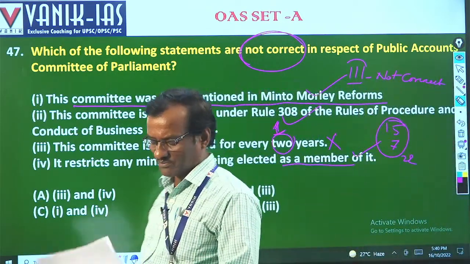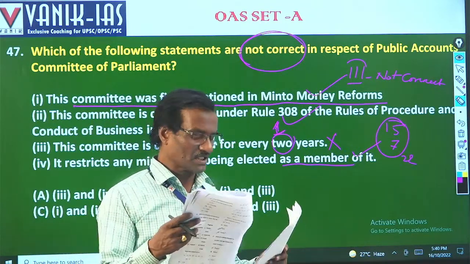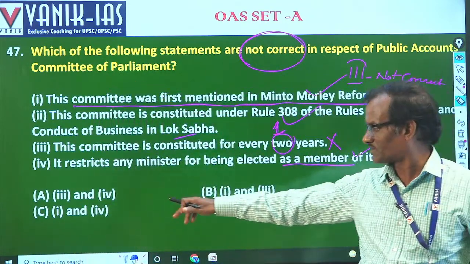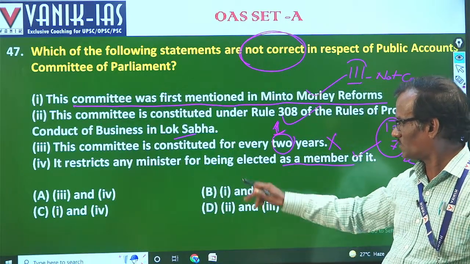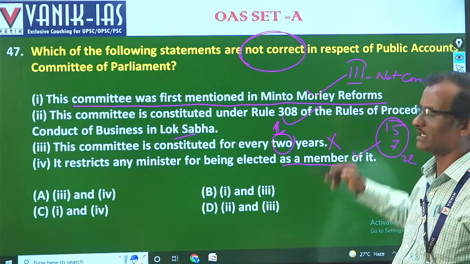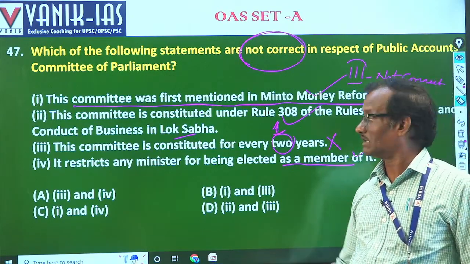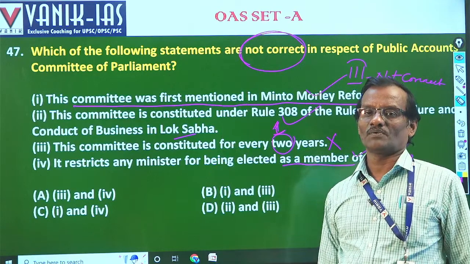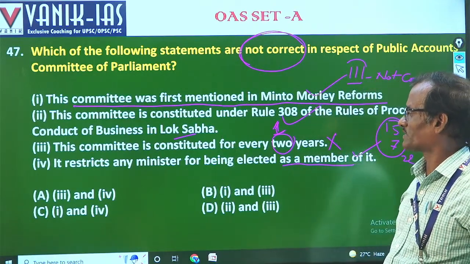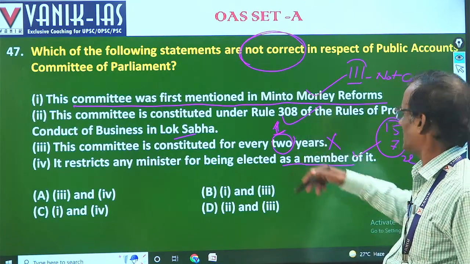But as there is no such option in the options given, we have to wait for the answer key from the OPSC to be published. So 47, option 3 is incorrect, all others are correct.